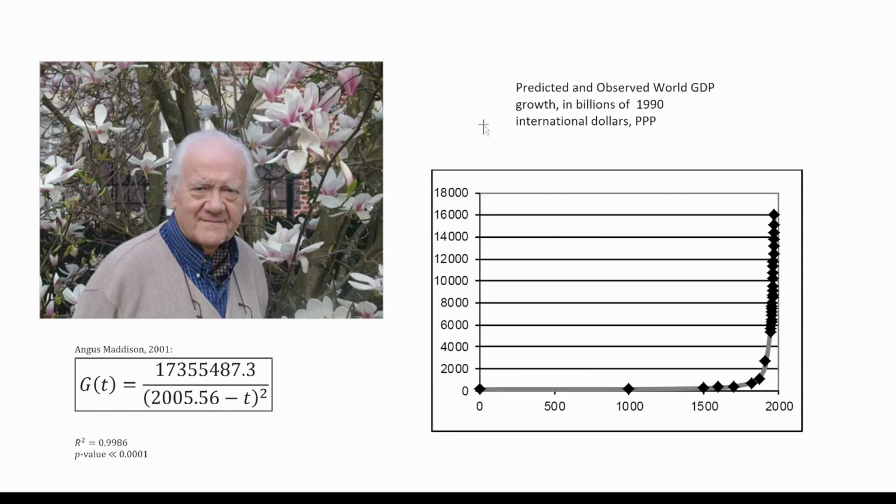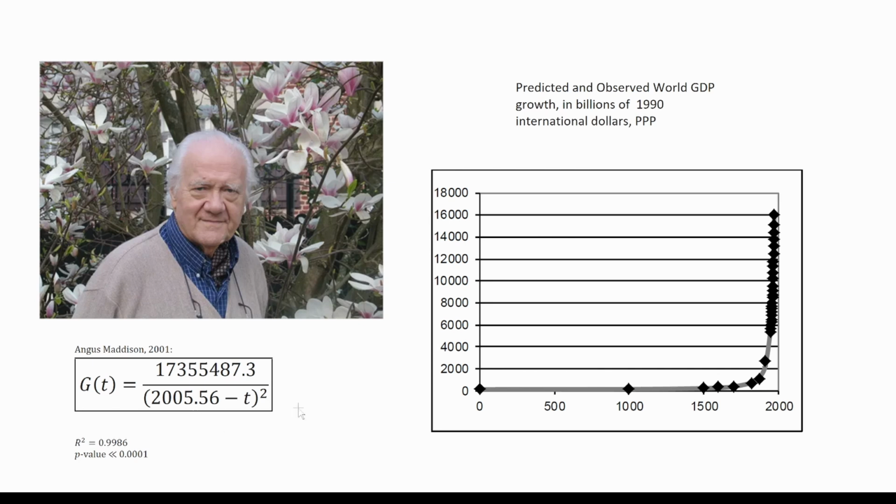Interestingly enough, similar predictions were made about the world GDP, also known as GWP, the gross world product. According to economist Angus Maddison, the world's GDP over time also has a simple formula with an asymptote. It says G(t) is a constant, which I will not read, over (2005.56 minus t) squared. This formula also fits the data extremely well, with an R-squared of almost 100%. This formula was published in 2001, and as we can observe from the denominator, around the middle of the year 2005 is the doomsday for the world economy.